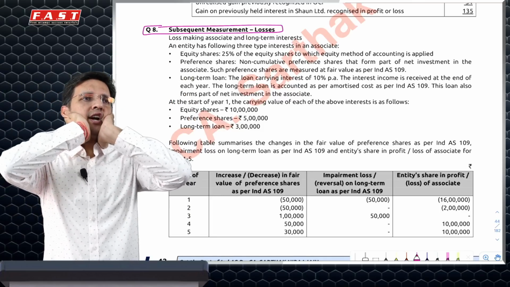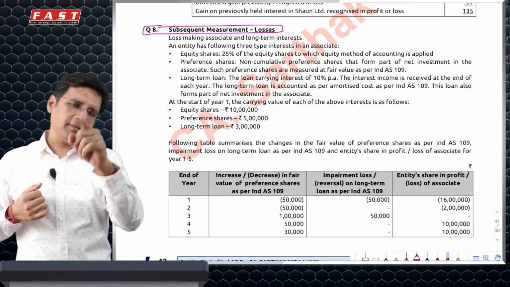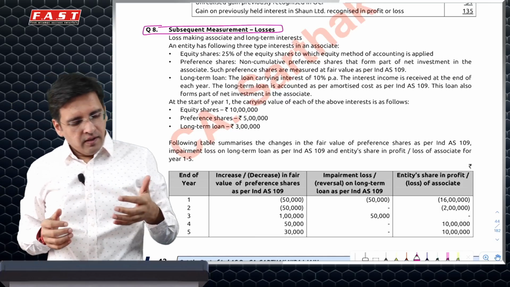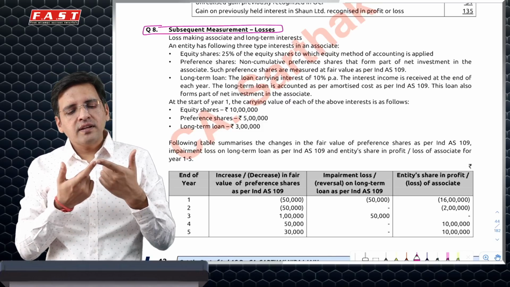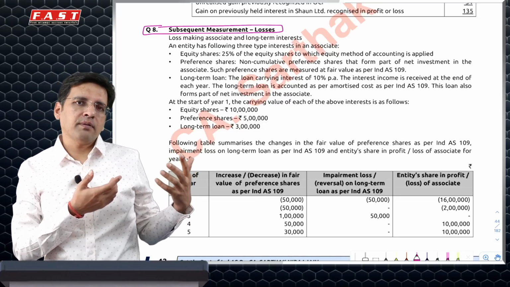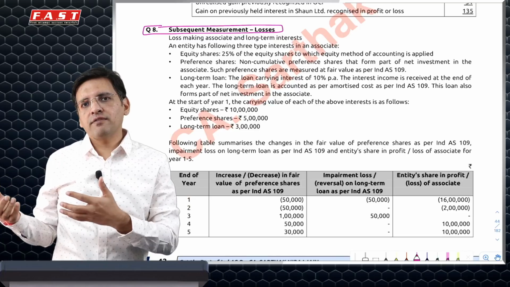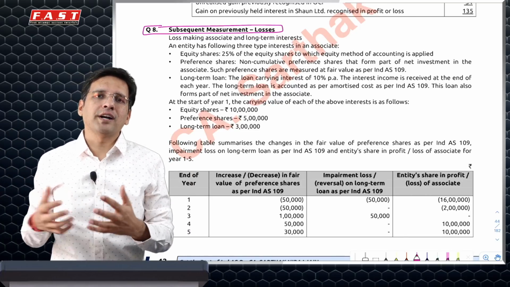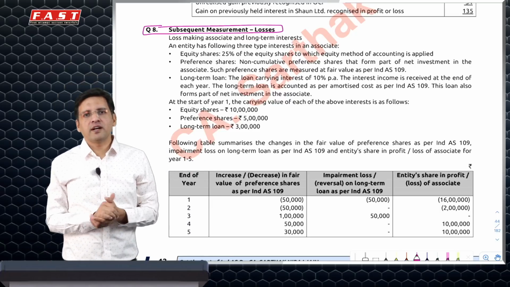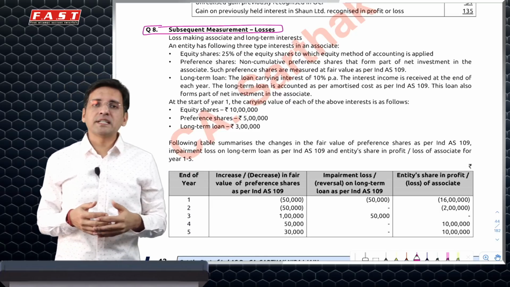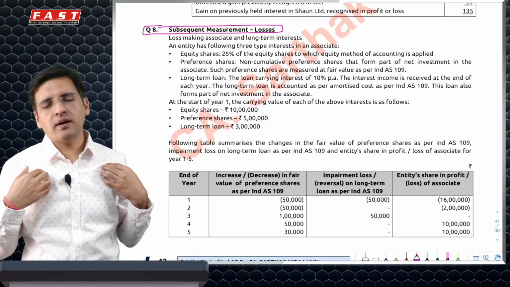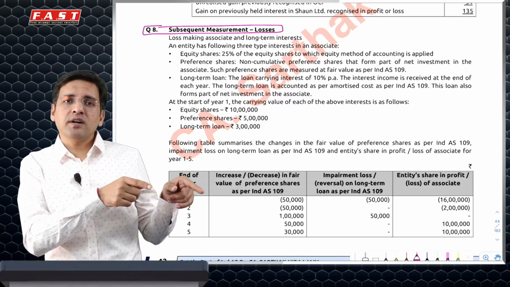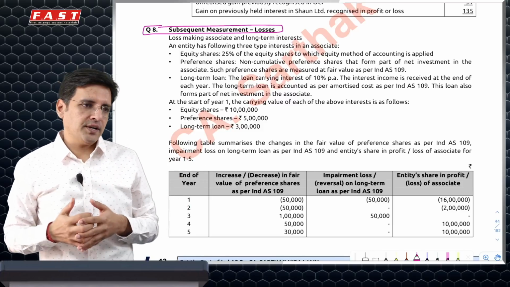Friends, countrymen, remember, if I have a subsidiary which is making losses, my share of losses I'll reduce from my reserves. And NCI's share of losses will reduce NCI. If losses are too many, NCI may also go negative. No problem with that. But here the thing is different. I am not a parent company. In fact, I am an investor. It is not my subsidiary. In fact, it's an associate.